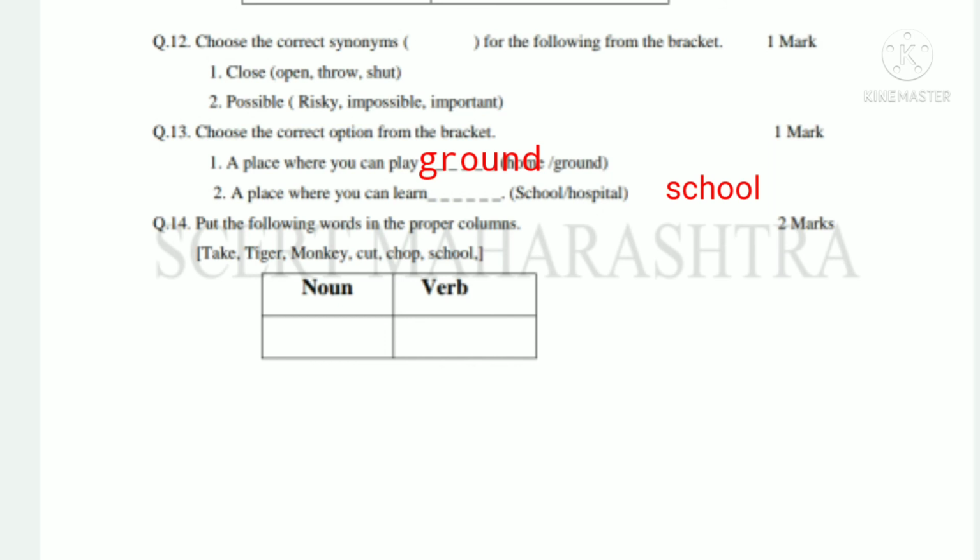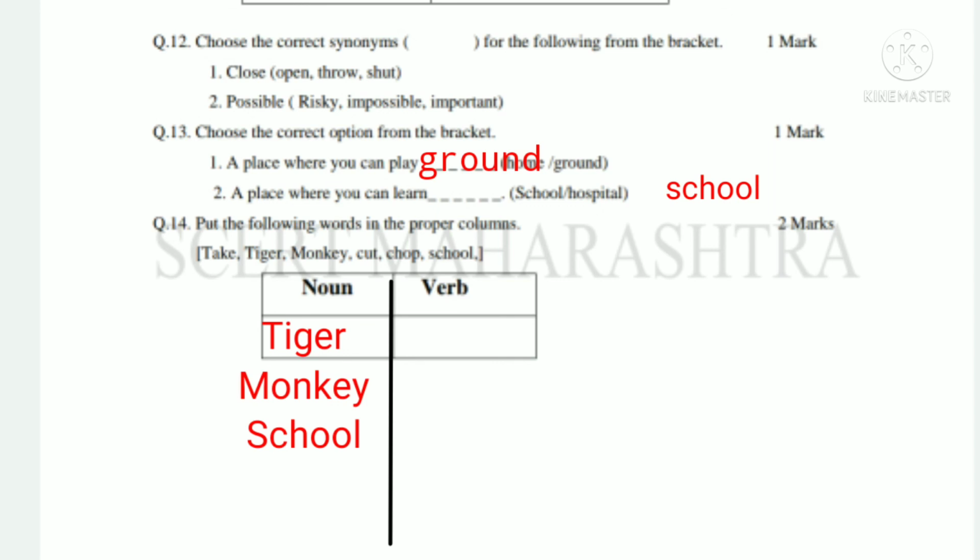So firstly we will put the words in the noun column. So the answer of this first column will be, nouns are tiger, monkey, school. And the answer in column B, that is verb, is take, cut and chop. So in this way we complete question number 14, and this is our last question of the bridge course test 1, standard 6th.